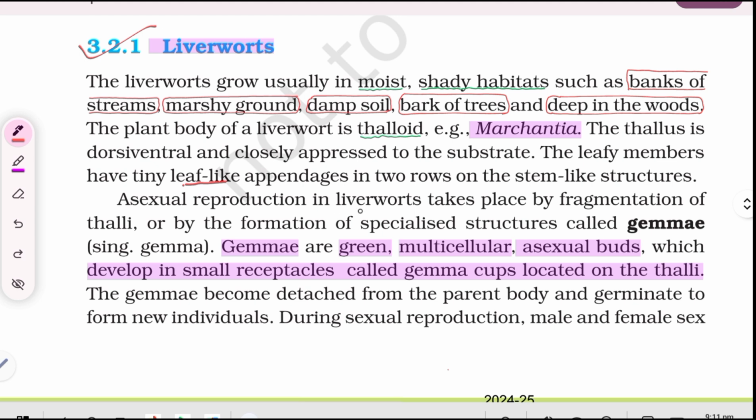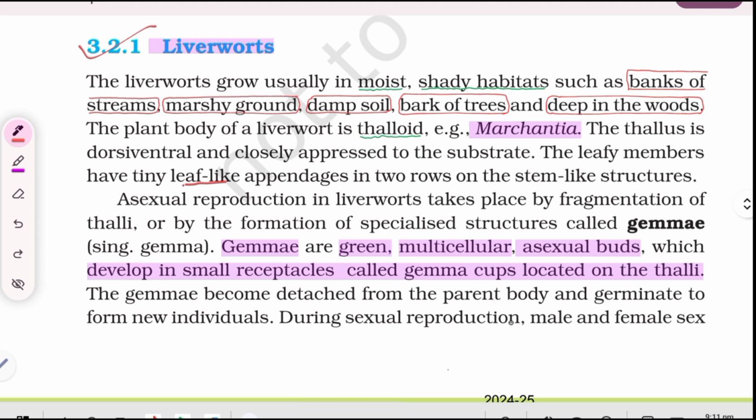Asexual reproduction in liverworts takes place by fragmentation of thalli or by the formation of specialized structures called gemmae. Singular form is gemma. Gemmae are green multicellular asexual buds which develop in small receptacles called gemma cups located on the thalli. The gemmae become detached from the parent body and germinate to form new individuals.